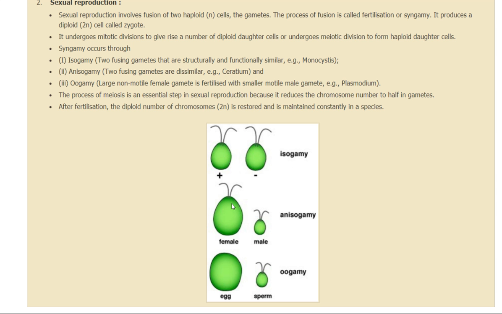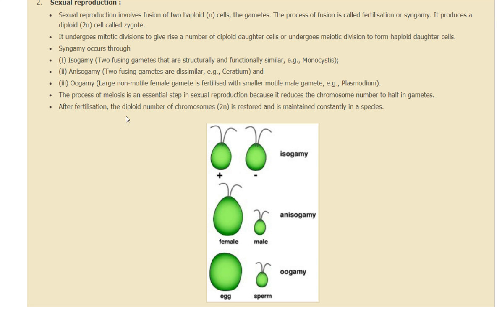Second is anisogamy. The name tells the two fusing gametes are dissimilar. You can see the female is bigger and the male is smaller. So they are dissimilar. Example, Ceratium, and that is called anisogamy. Then the third is oogamy. In case of oogamy, the large non-motile female gamete is fertilized with the small motile male gamete. You can see it is non-motile, right? And this is motile. So both these gametes fuse, and example is Plasmodium.